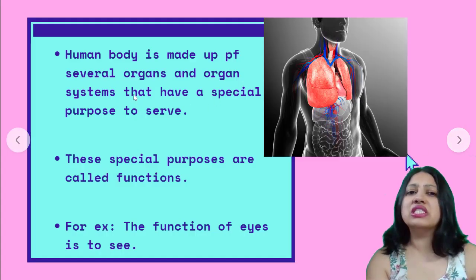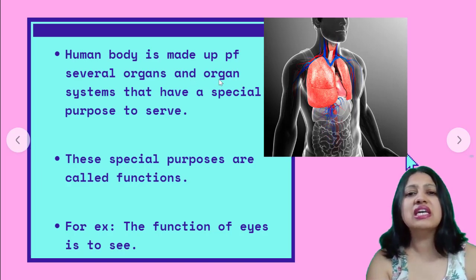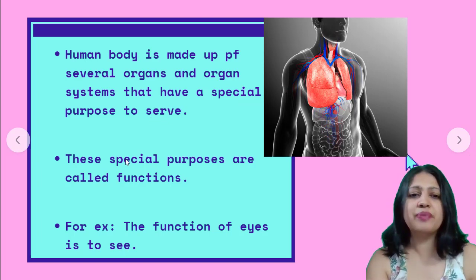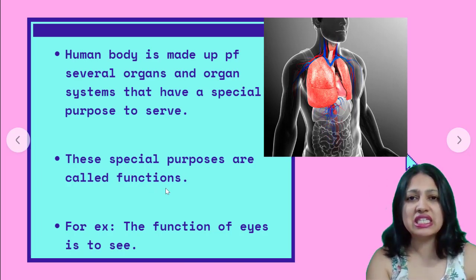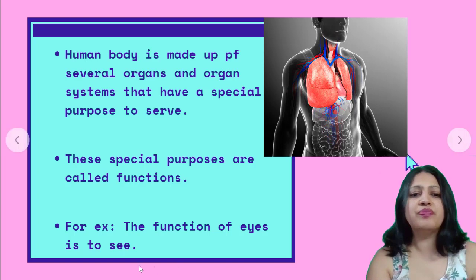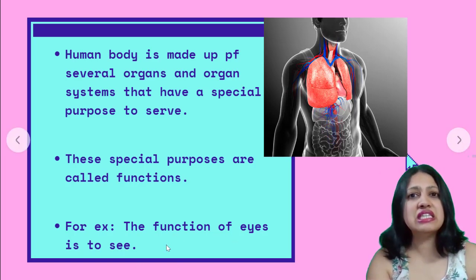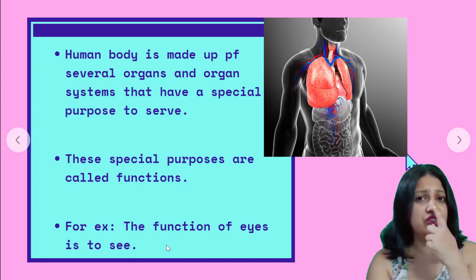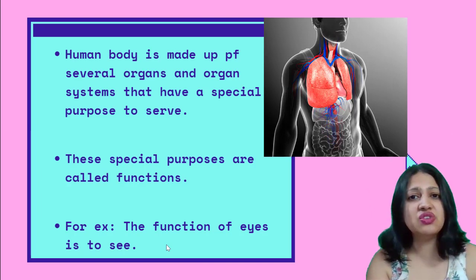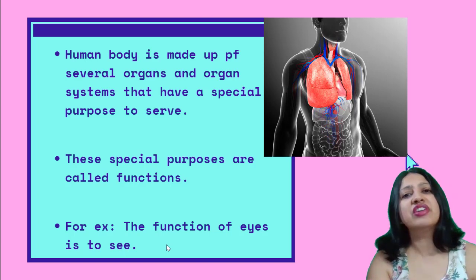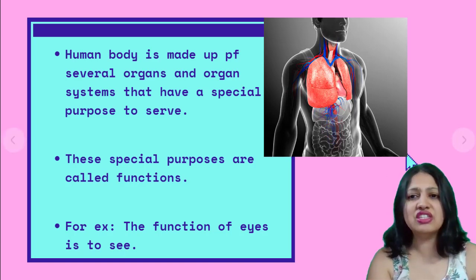So again, what is human body made up of? It's made up of different organs, several organs and organ systems that have a special purpose to serve. As I told you already, each organ does a specific work. These special purposes are called functions. So the work that it does is called a function. For example, the function of eyes is to see, right? The function of nose is to breathe and to smell. The function of tongue is to taste. So different organs have different work. These are called functions.